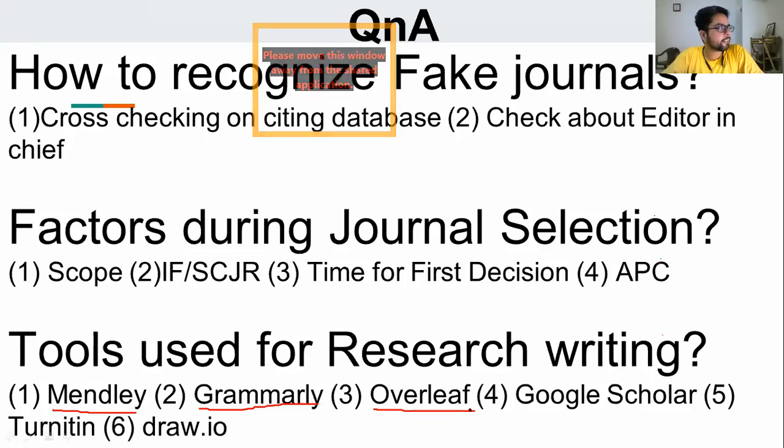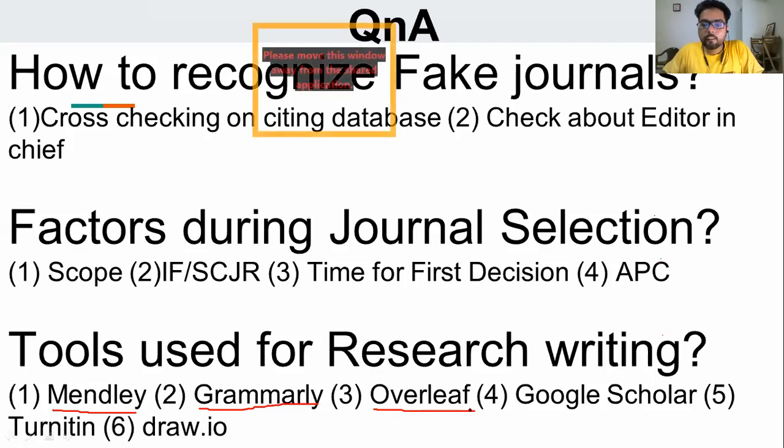Then the fourth tool that I can tell you is Google Scholar. Why? In order to take the citation in whichever way you want. One way Google Scholar is used is to find articles. The second way is to get the citation in whichever style that you want. Like if you want to get a citation for any article in any style, just put the name of that article in the chat box and I will find it for you. Just write also, find the citation for this article from Google Scholar, so that I know what you are asking.